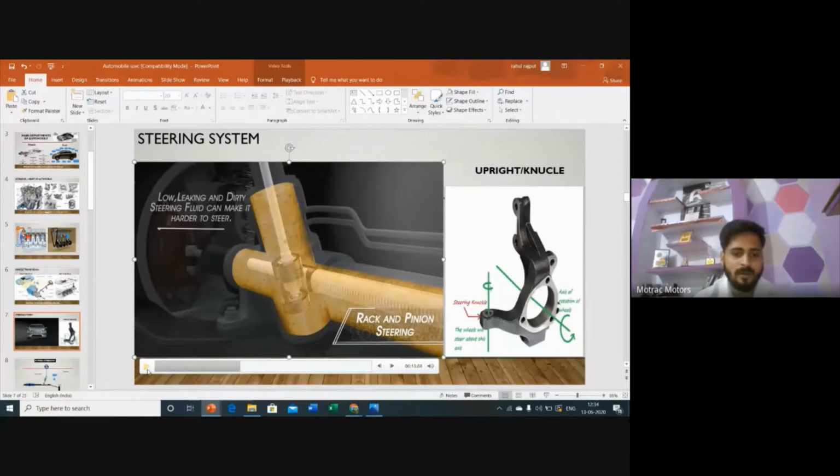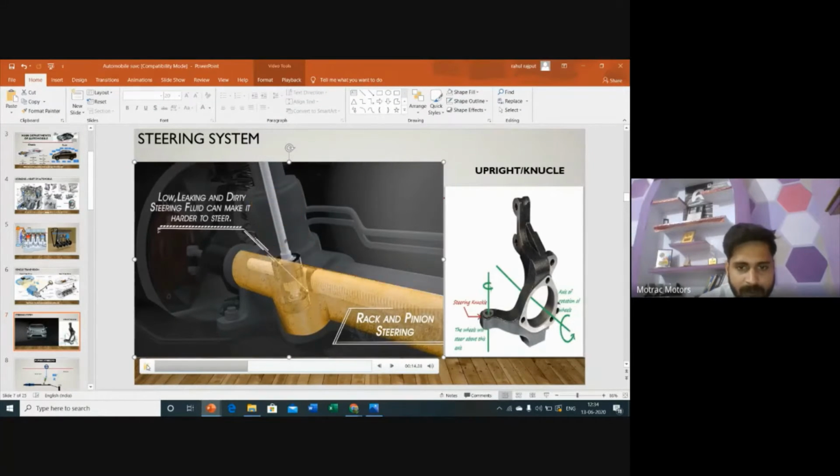Right now we are working on power steering. Most of the cars available in the market come with power steering systems. So how does power steering work? In this video you will see, and I will also explain in detail in the upcoming slides.